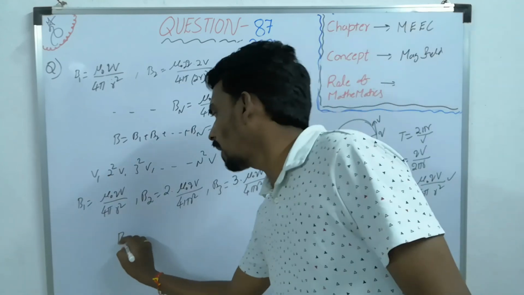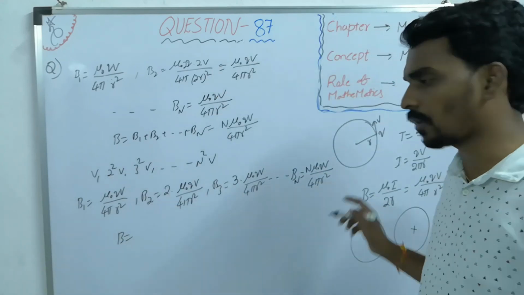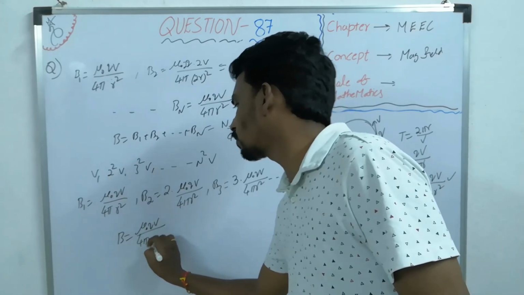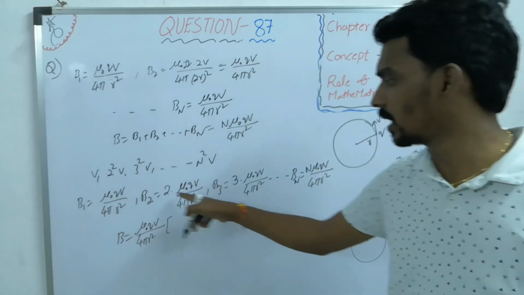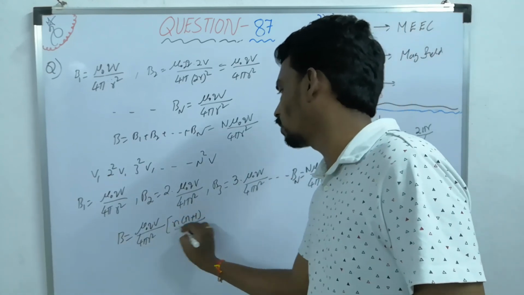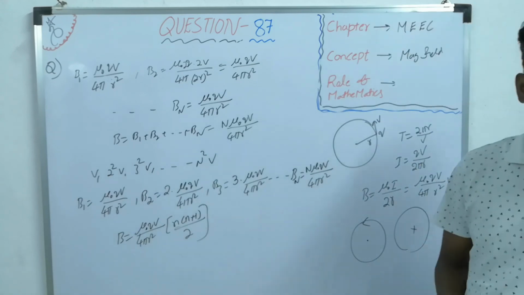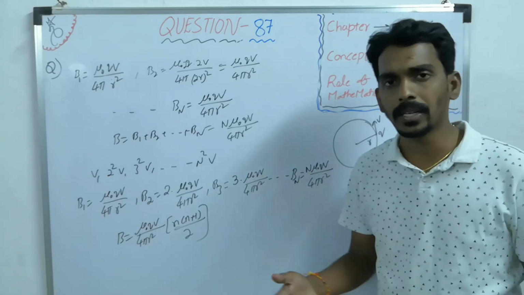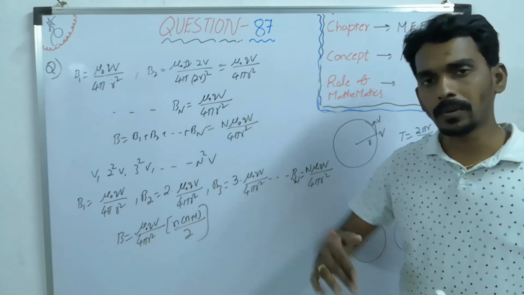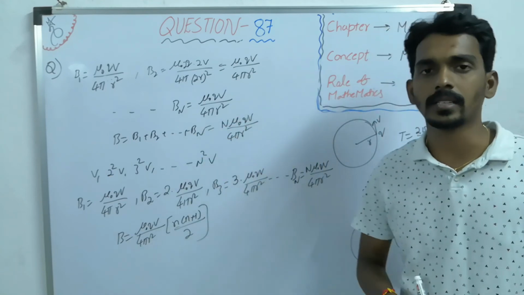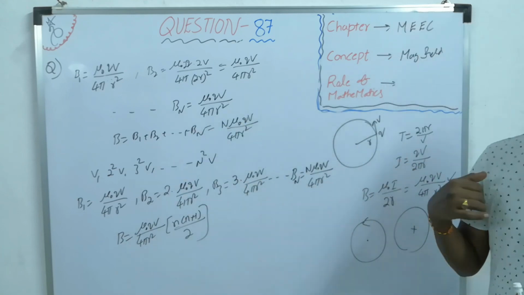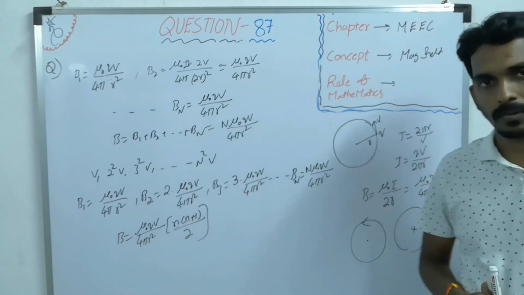So the magnetic field now will become the sum of all these, where mu naught qv by 4 pi r square is common, and the rest is the sum of natural numbers, so n into n plus 1 whole divided by 2. The inclusion of mathematics will depend upon the given question and data. But when it is needed, then you have to understand that importance. Otherwise you have to go with the physics formula, physics concept. Thank you.